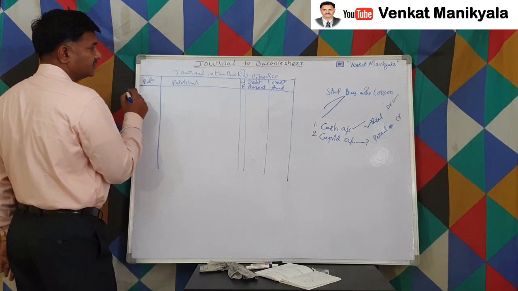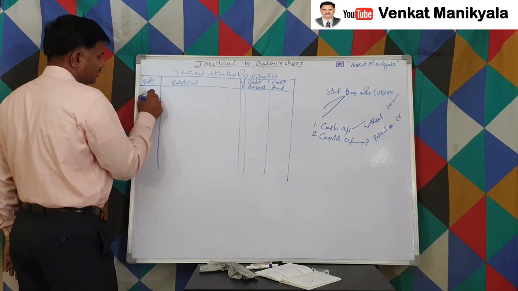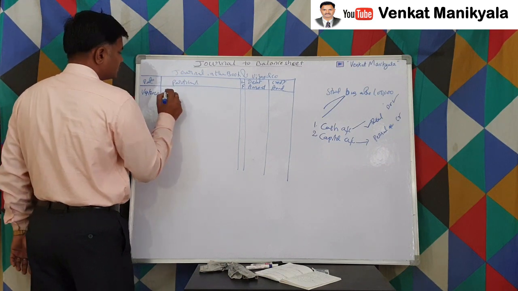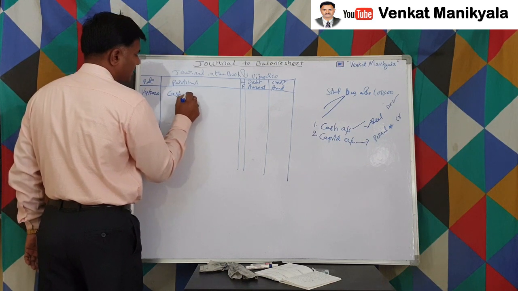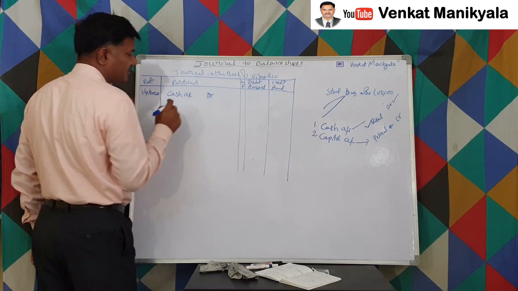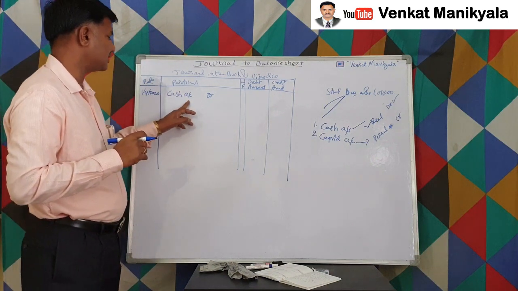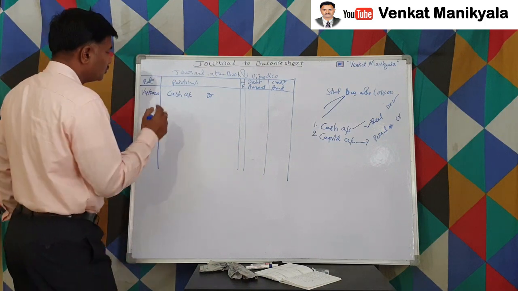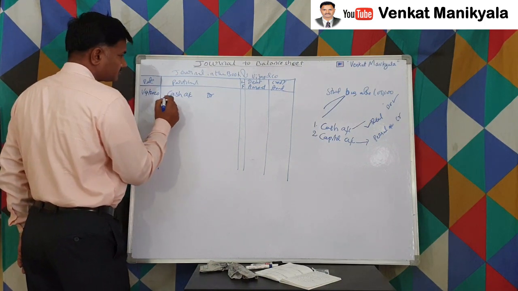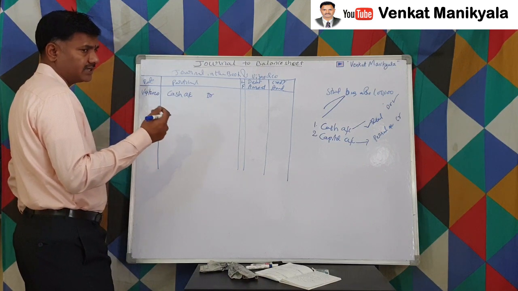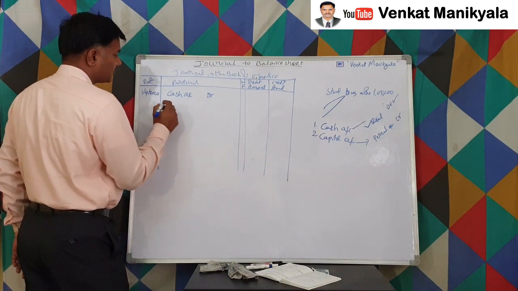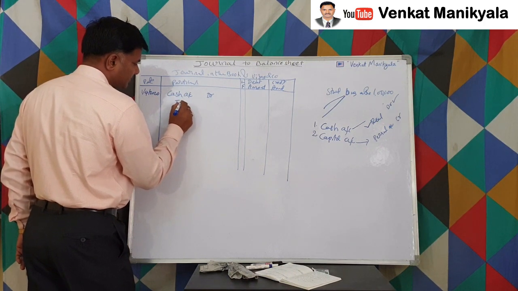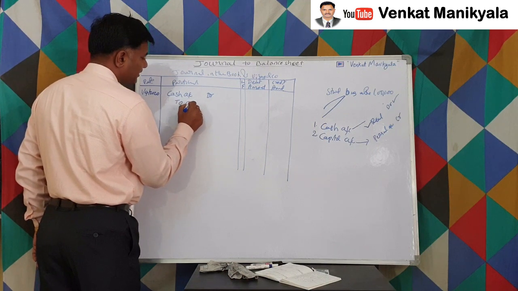So cash account debit. On which date is it? On the 1st April; in the date column we write 1st April. Cash account, and here we write the symbol Dr. We have to spell it as Dr. Then where do we write "To"? The capital account is to be credited. Whatever credits are to be written, we write as "To". So we leave these two letters, and thereafter we start credits to capital account.